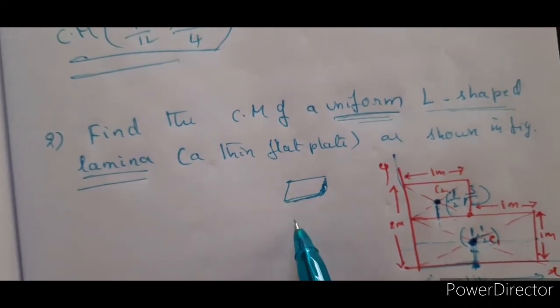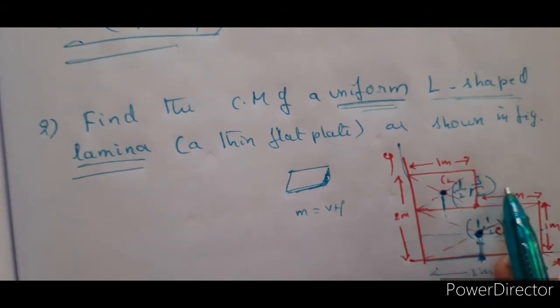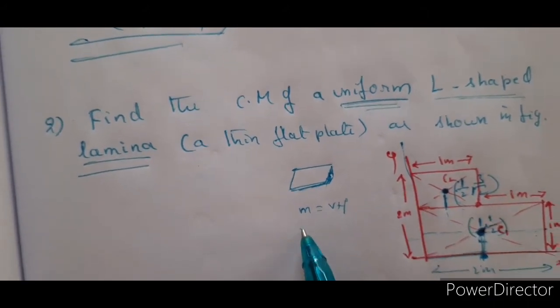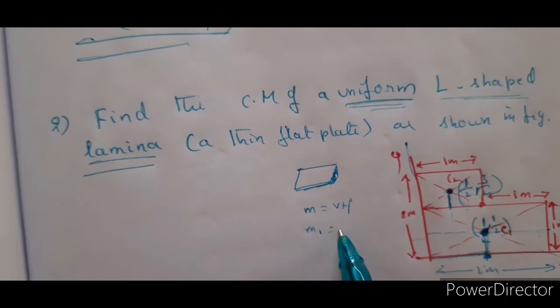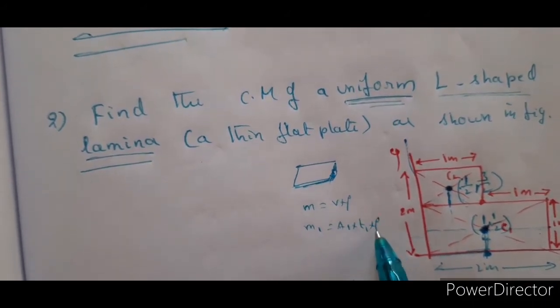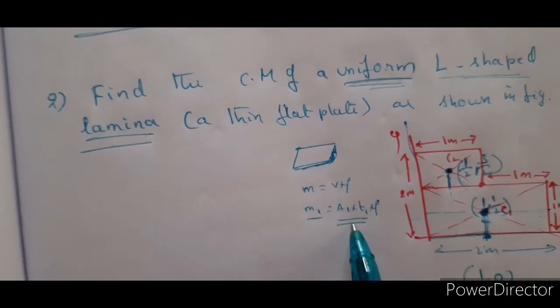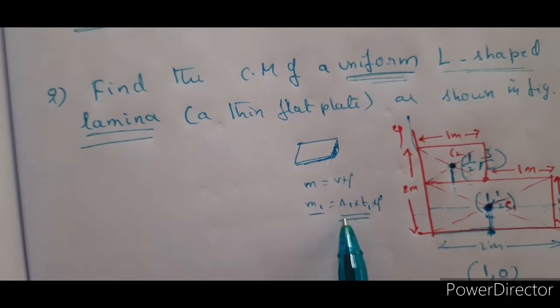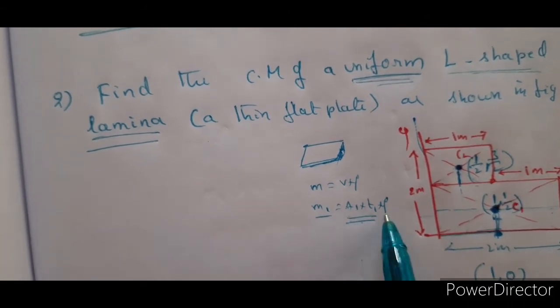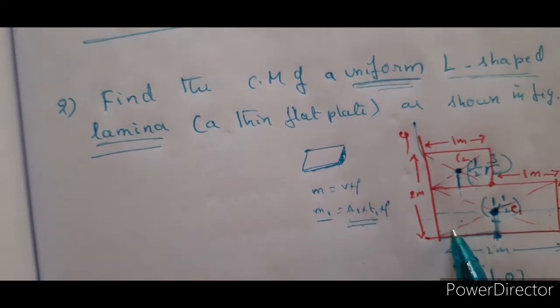Now mass is equal to volume into density, and the density of the whole material is the same here. Therefore M1 is equal to A1 into thickness T1 into rho. This is how the mass can be determined, that is, area into thickness into density. Here the thickness is the same for both.